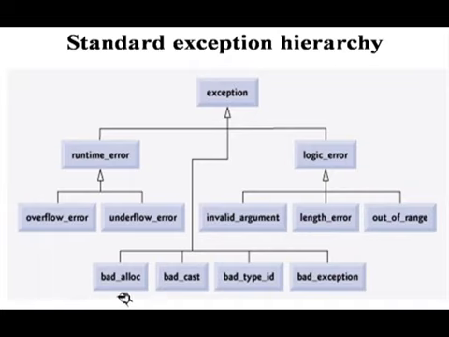And then there is bad alloc. A bad allocation of memory is handled by this bad alloc exception handling mechanism in case of the memory allocation process. Bad cast, when you are converting any object. For this there is dynamic cast.